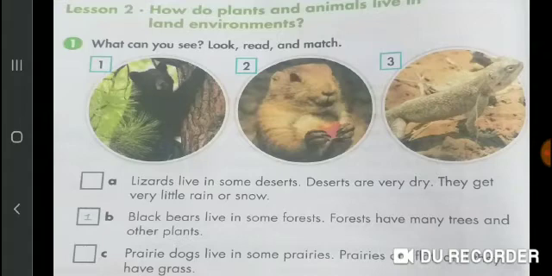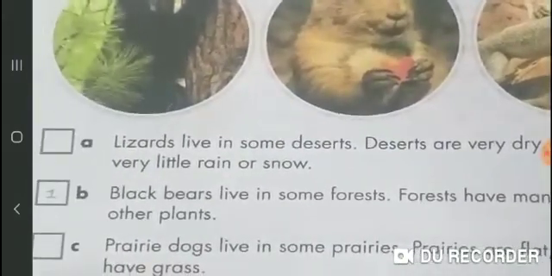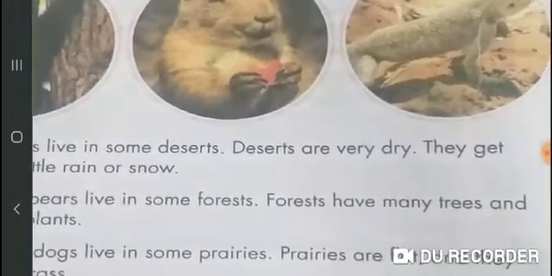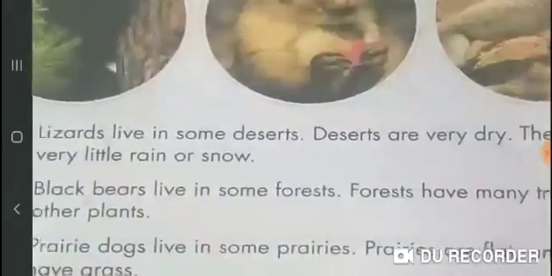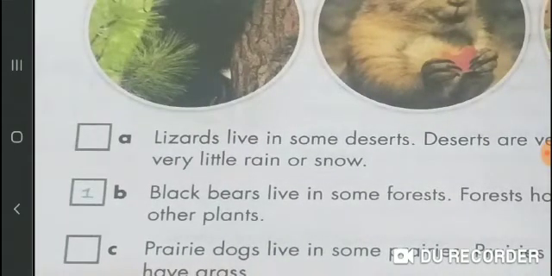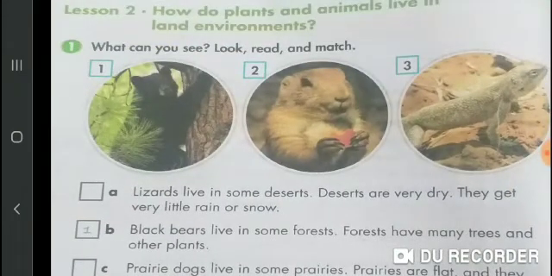Now look at sentence number 2. That is already done for you. Black bears live in some forest. Forests have many trees and other plants. I will repeat it again. Black bears live in some forests. Forests have many trees and other plants. Look at this, students. Number 1 is already written. It means B part match with first picture black bear because black bear lives in forest.